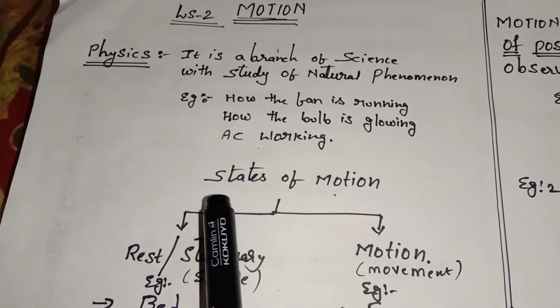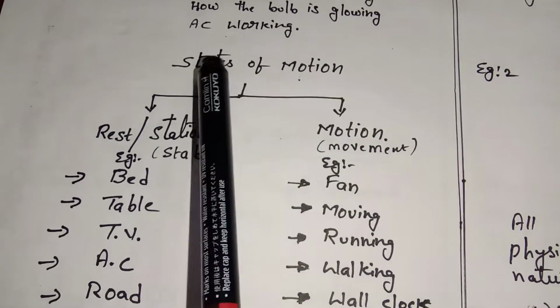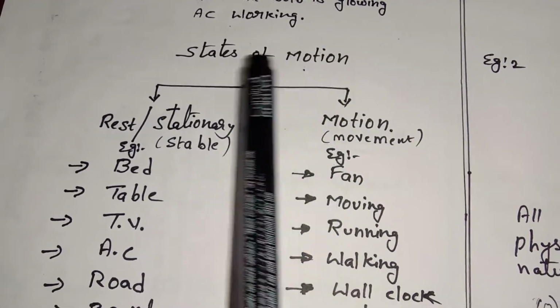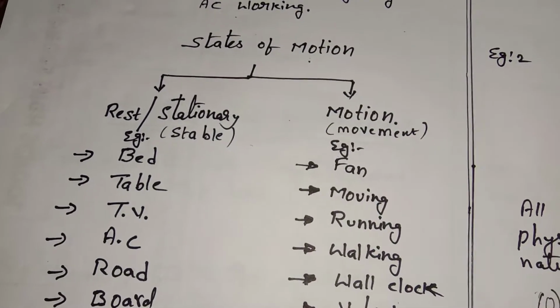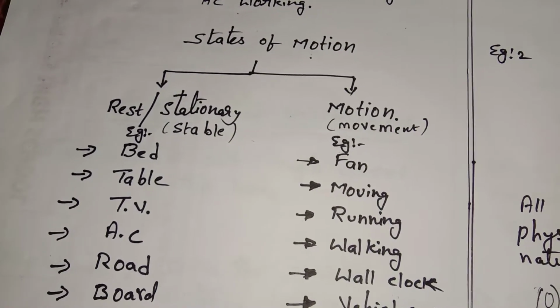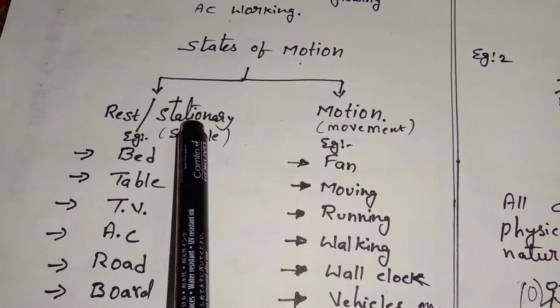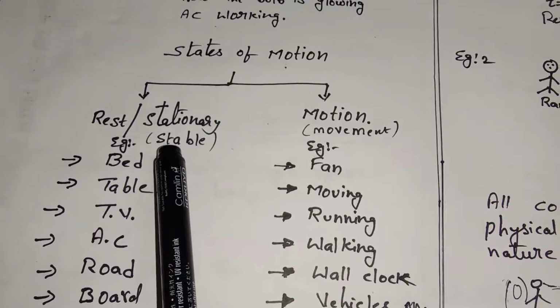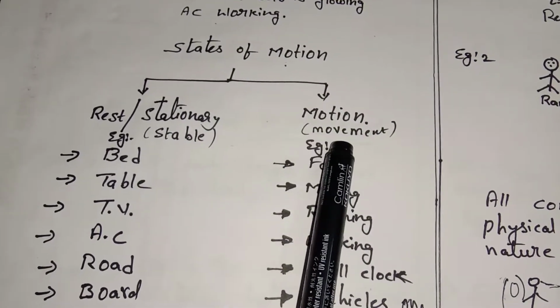So now, states of motion. Before going into motion, we have two types of states, like how in chemistry we have solids, liquids and gases. In physics we have two states. One is rest, which we also call stationary or stable.